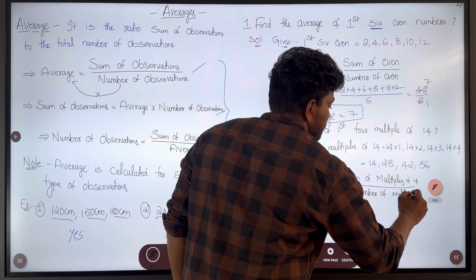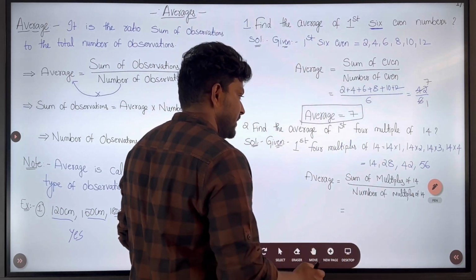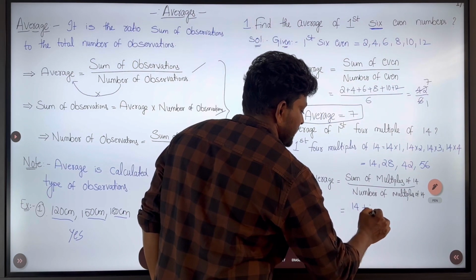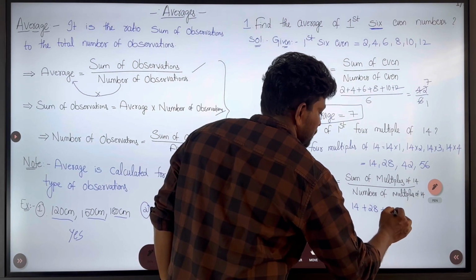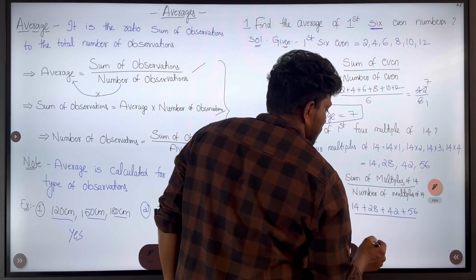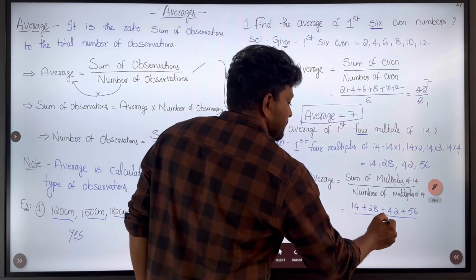The sum is 14 plus 28 plus 42 plus 56, divided by 4, since they have given 4 multiples.